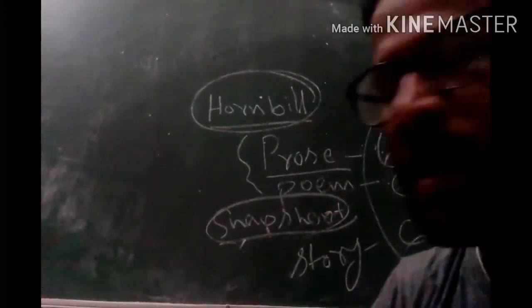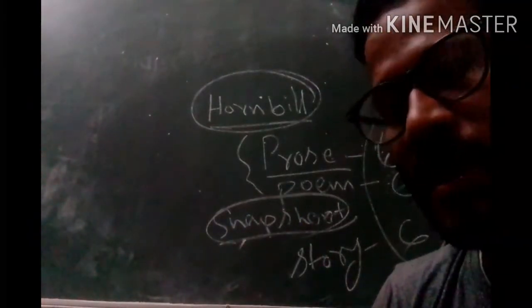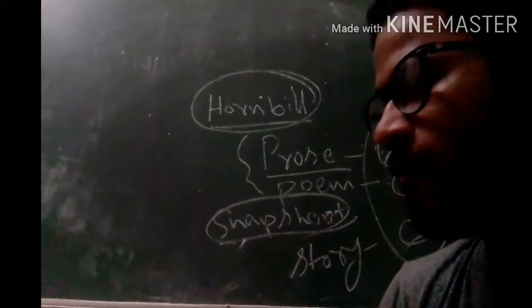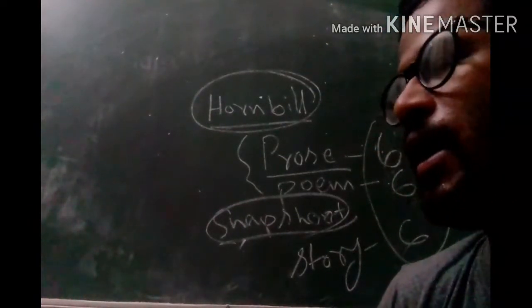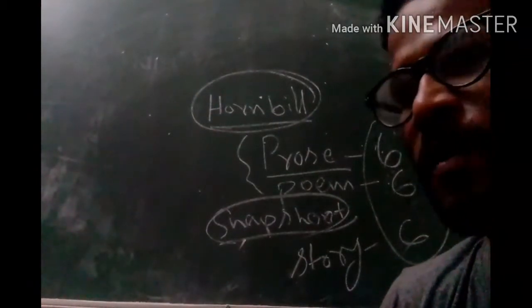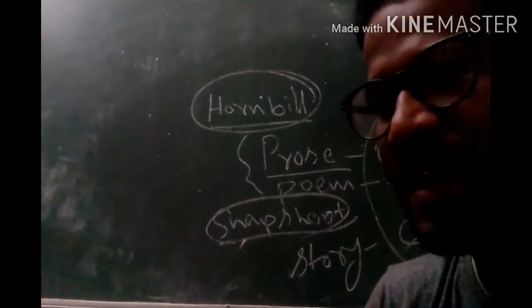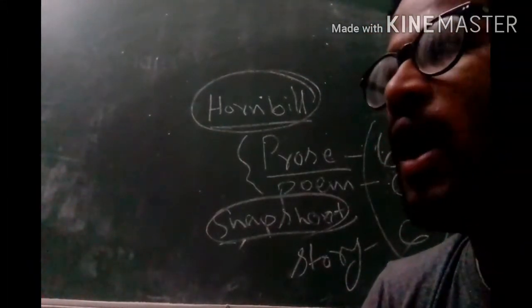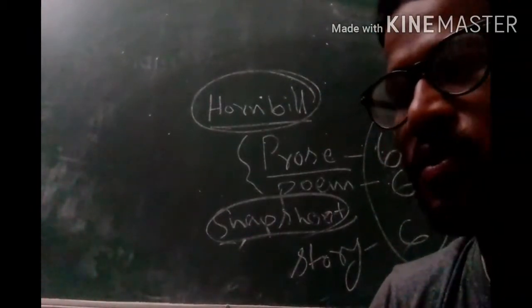So 40% marks will be carried from here, near about 30 marks, and the remaining 20 marks will be ASL. The remaining 40 marks: 20 marks from two unseen passages, each unseen passage carries 10 marks. In these two unseen passages all questions will be 1 mark questions.